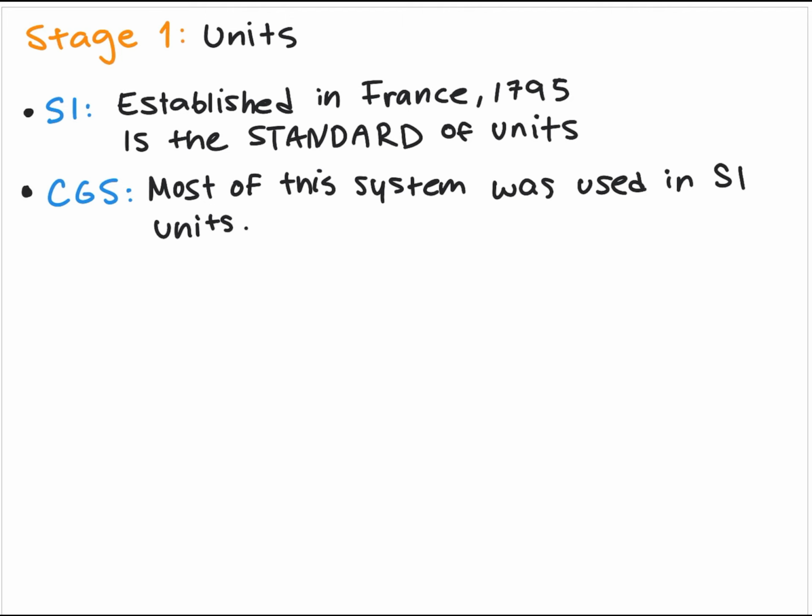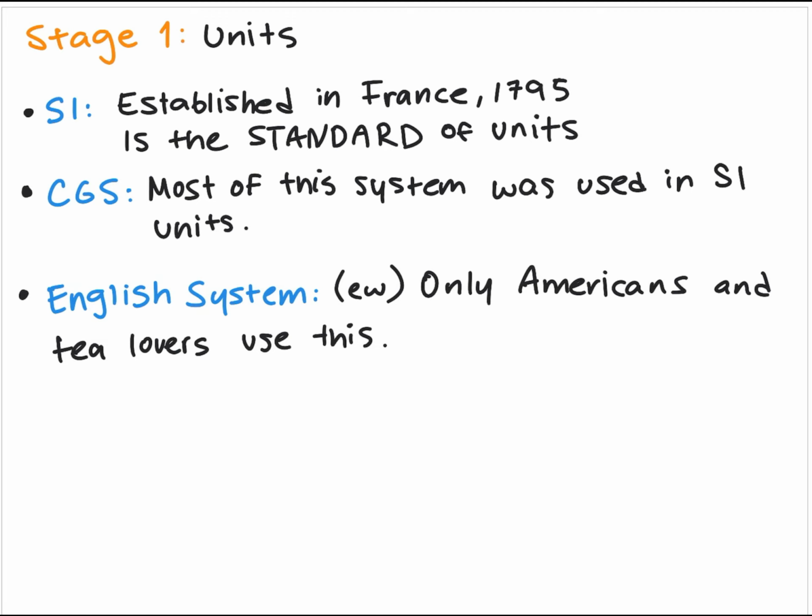The CGS system, or Sistema Cegesimal, was founded by the German mathematician Karl Gauss in 1832. It is the centimeter, the gram, and the second. It is widely used today, but it has almost been entirely replaced by the international system. Finally, we have the English system, which is the weird one that the United Kingdom and United States still use. It is the foot, pound, and second.